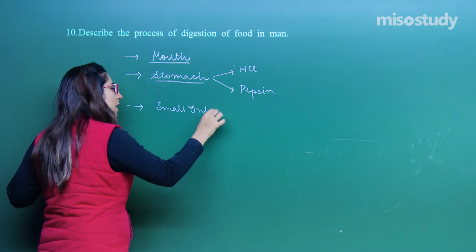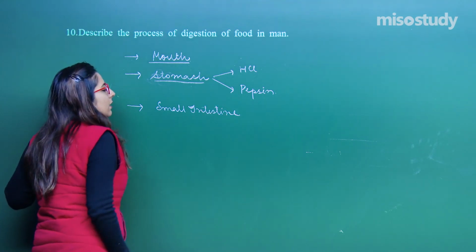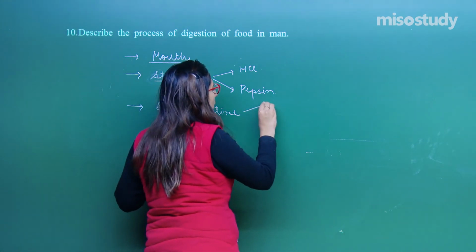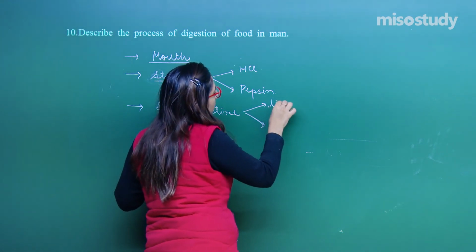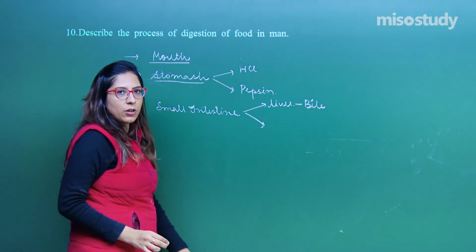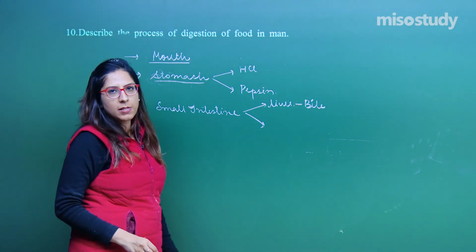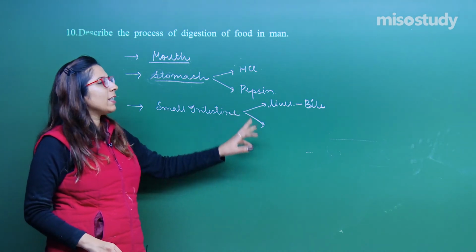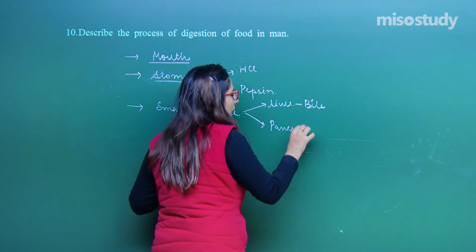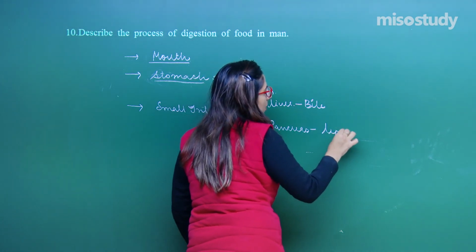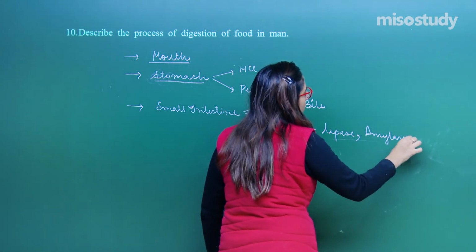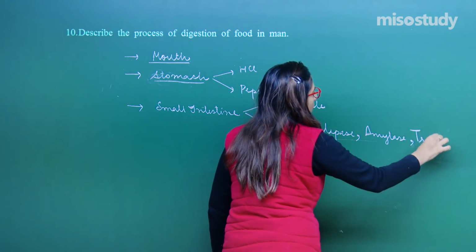The third part is the small intestine. In the small intestine, there are two secretions, because of two different glands. First, you have to explain the liver, which secretes bile. The temporary storage structure is the gallbladder. The function of bile is to help in emulsification of fat as well as providing alkalinity to the chyme. After that, you have to explain the pancreas, which secretes lipase, amylase, and how can we forget the digestion of protein, which is done by trypsin. Is it fine?